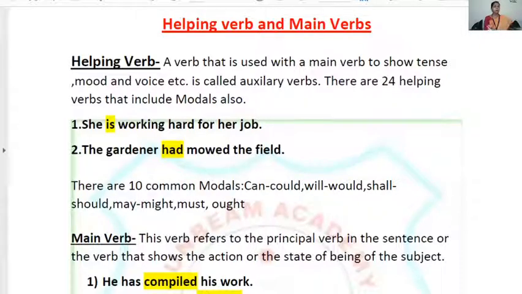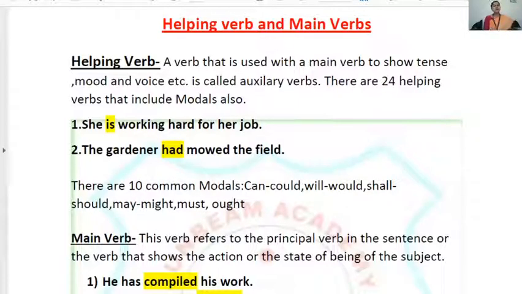Helping verb. The word is reflecting its meaning. Helping verb: the verb that takes help of the other verb to clear its meaning. That is helping verb. I repeat class, the verb that takes help, that is helping verb. It takes the help of other verb to clear its meaning. Like in the sentence, so basically, okay, takes the help of other verb.